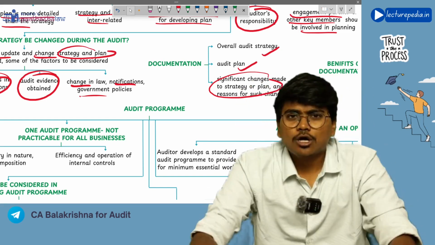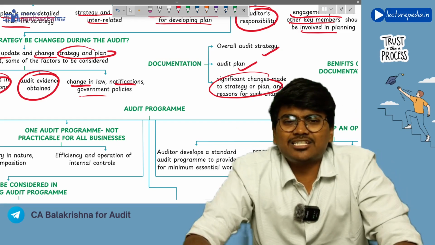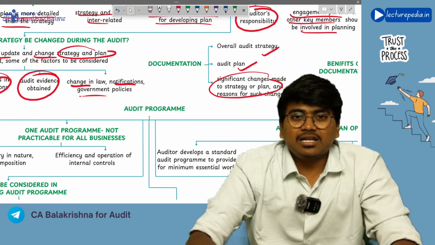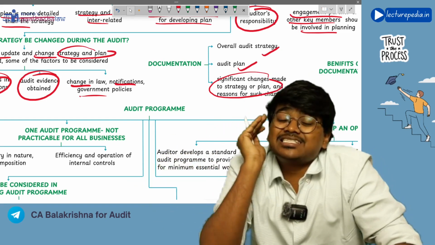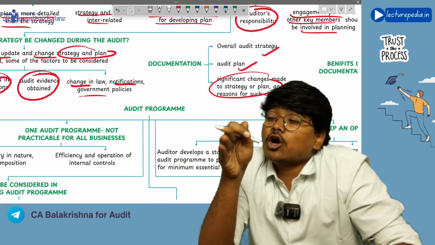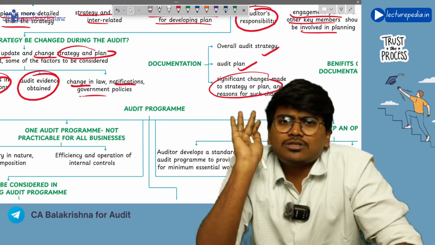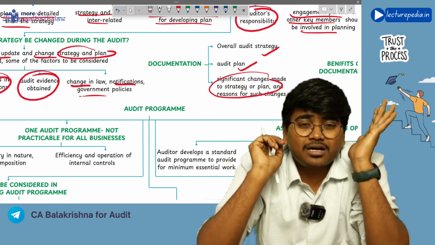See, after you qualify your CA Intermediate and join your articleship, if you go for the audit, your principal will put an audit program in your hand. You have been allotted the area of assets, and of course I know you don't know how to audit assets. Take this audit program.